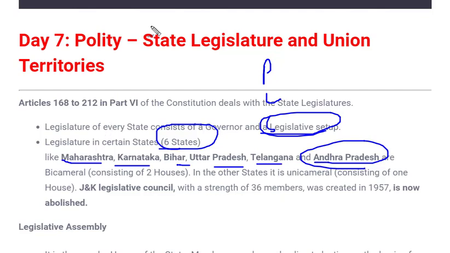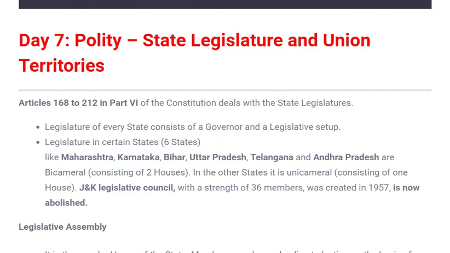Let's take an example over here. Let us consider any state. If we take Tamil Nadu as an example, I'm just considering an example. I'm not saying that this house has a council or it will have a council. I'm just taking an example for explanation.